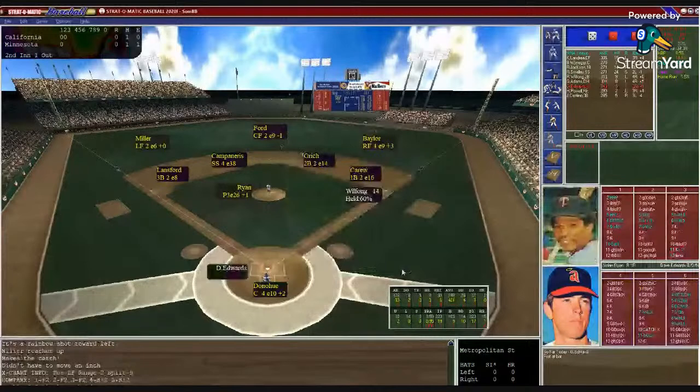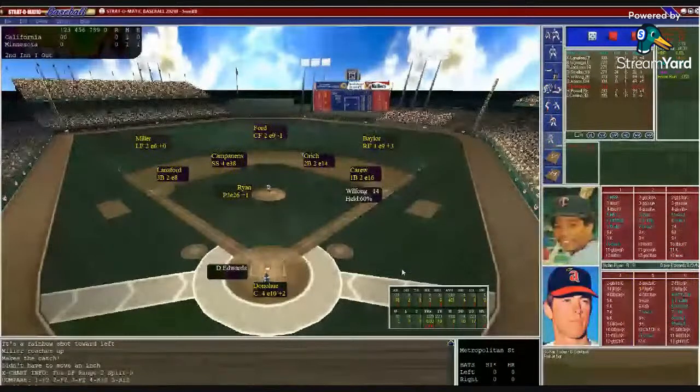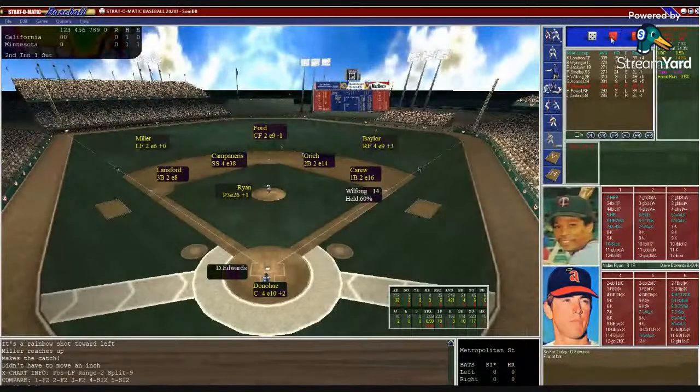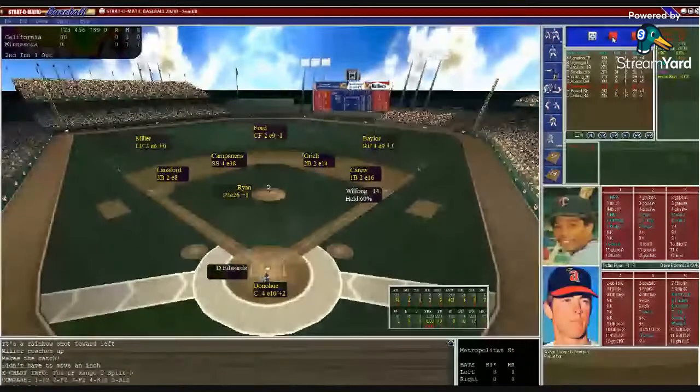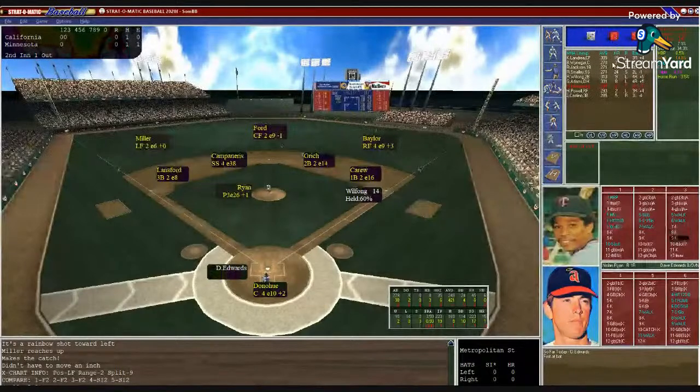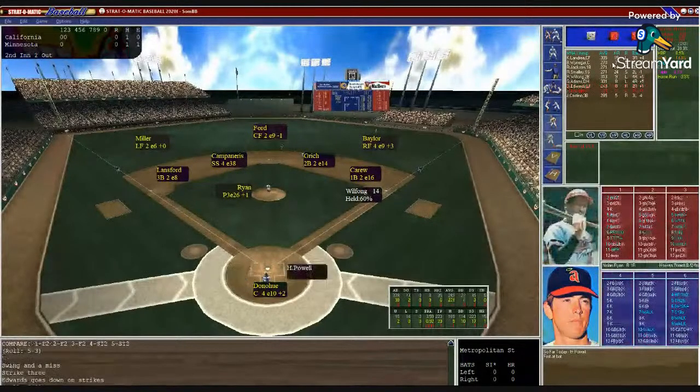Here's Dave Edwards. Boy, he's having a good start. 38 at-bats, 2 doubles, 3 homers, 6 RBIs, hitting .421. Donahue sets in, puts in the target. Ryan from the stretch. Wilfong getting a little bit of a healthy lead off first. Here's the pitch to Edwards. 3-9, struck him out. Big strikeout for Nolan Ryan.